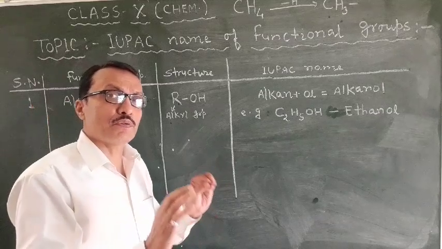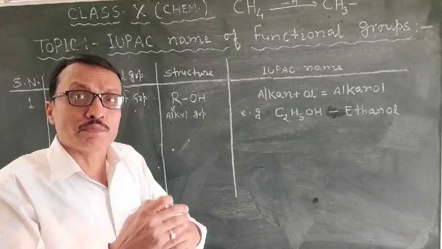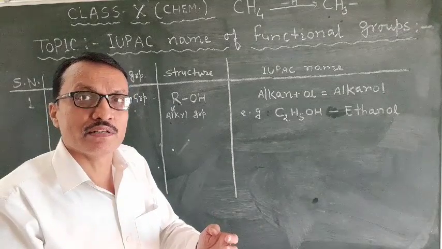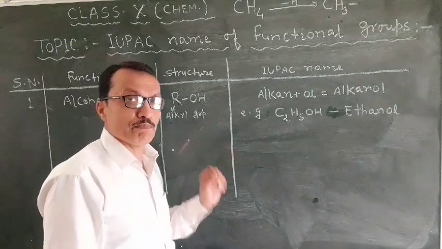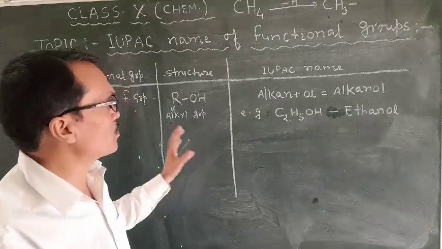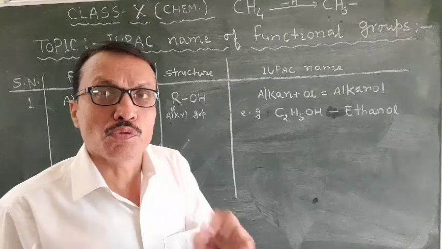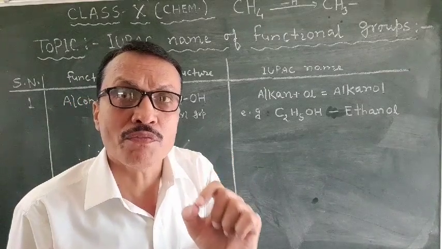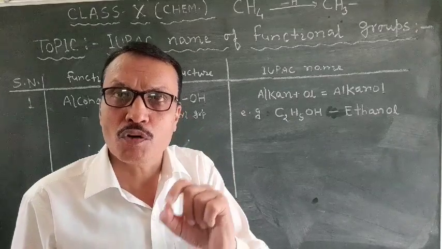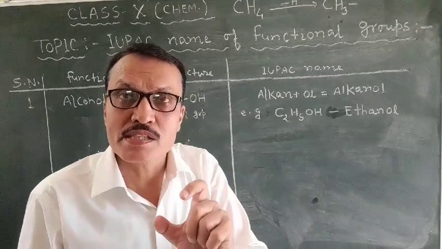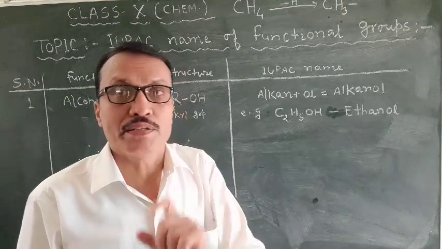So here we have to learn how to name a member of the alcohol family in the IUPAC system. Students, very simple. For naming of the alcohol family, you have to see the number of carbons, and from that number of carbons you guess what the corresponding alkane will be.